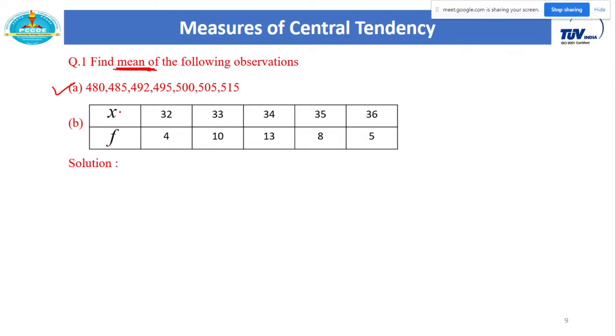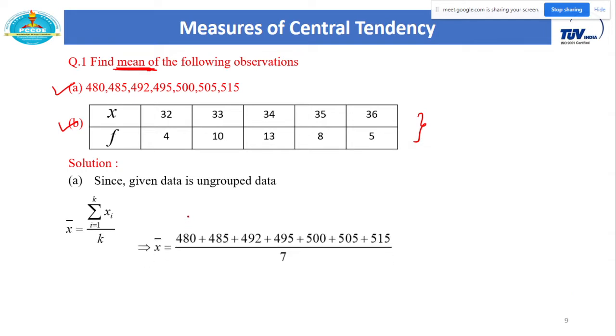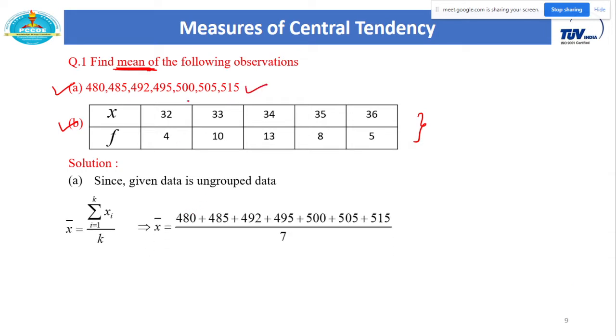So this is the random observation, and in the second example you can see the data is represented in the form of a frequency distribution. We have given the observations and their corresponding frequencies. So how do we calculate the arithmetic mean for the first case? That formula is trivial. Just add all these numbers and divide by the total number of observations, and that gives you the mean. So the arithmetic mean for this first data is 496.